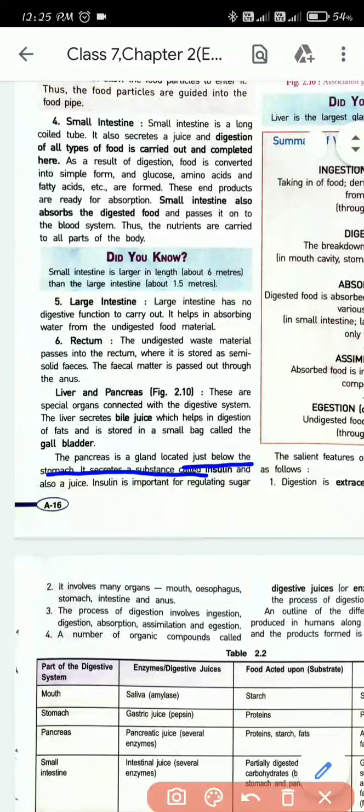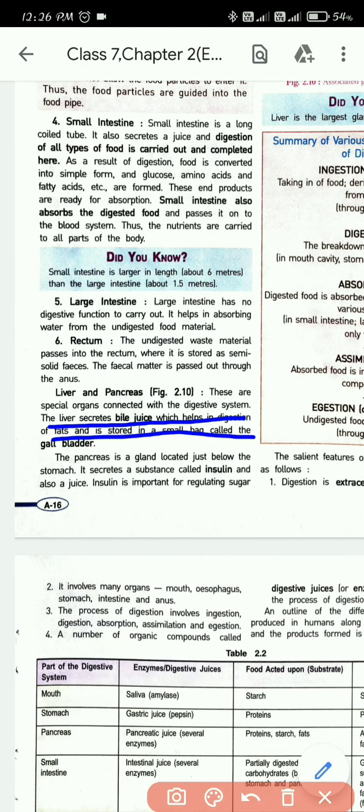Okay, so liver and pancreas. What are liver and pancreas? They are special organs connected with the digestive system. The liver secretes what? The bile juice, which helps in digestion of fats and is stored in a small bag called the gallbladder. So please underline this line. The liver secretes bile juice, which helps in digestion of fats and is stored in a small bag called the gallbladder. Underline that line.